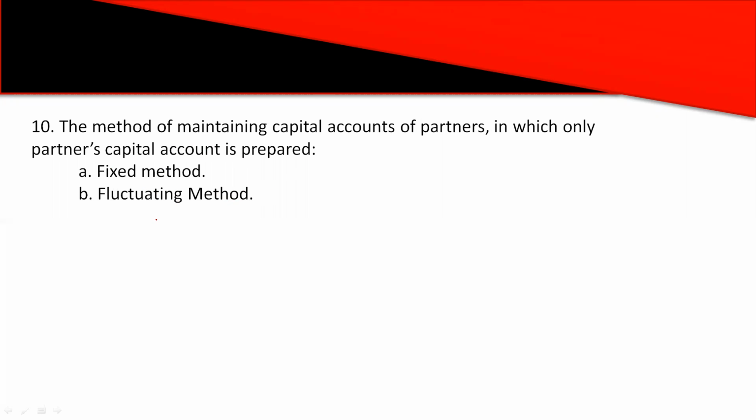Then in the fluctuating method, we will prepare only one single account, which is called the partners' capital account. It includes information about everything: partners' capital, their additional capital, their drawings, and any other transaction made between partners and firm. It includes everything in a single account. So the method in which only the partners' capital account is prepared is option B, fluctuating method.